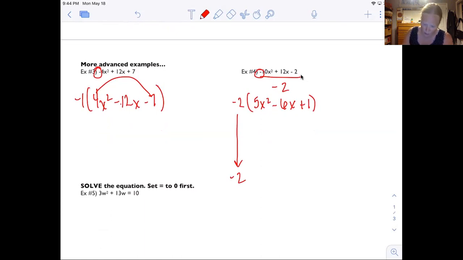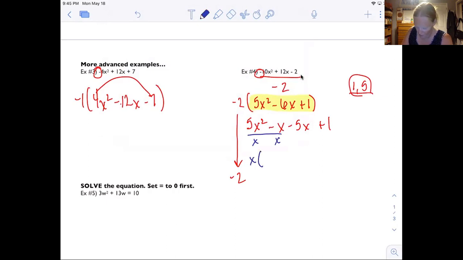Okay, now what I'm going to do is the AC kind of factoring method, just with what's in the parentheses. So 5 times 1 is 5, factors of 5 are 1 and 5. Well, that's not too bad. Those are the 2 I'm going to use. So I get 5x squared minus x minus 5x plus 1. I'm going to pull out a GCF. So again, I'm going to do a little color coding here. The GCF here is going to be x. So I'm going to pull out an x. And I get x, parentheses, 5x minus 1.